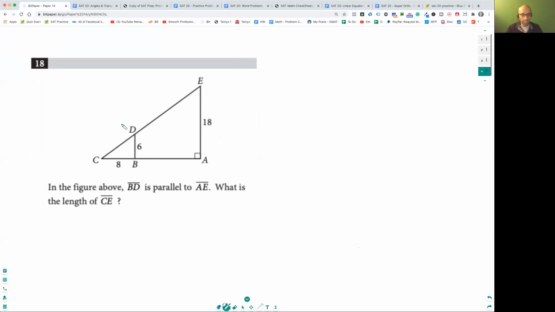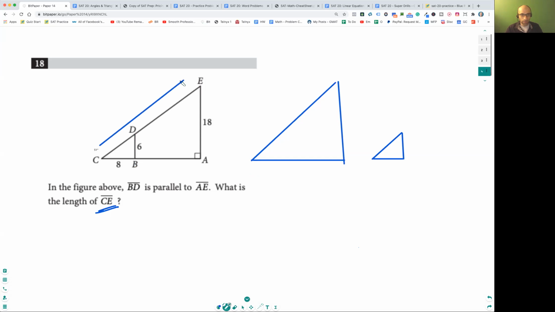So remember, you're already told that this is parallel to this, which means you just need to draw these two triangles. This one and this one. Be super careful, folks. The question asks what is the length CE, which is this length.